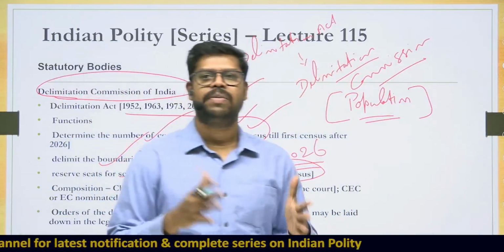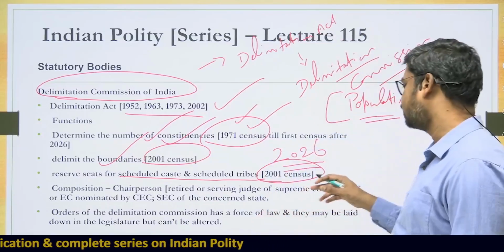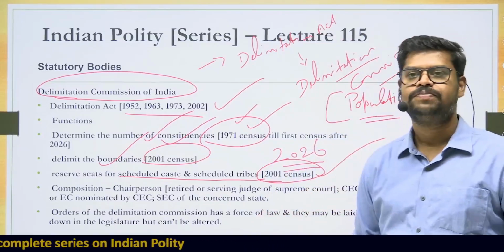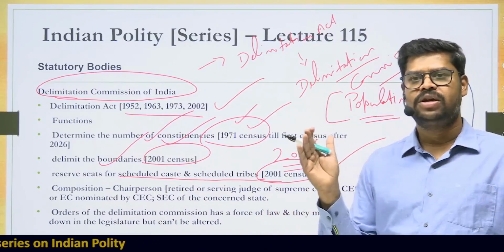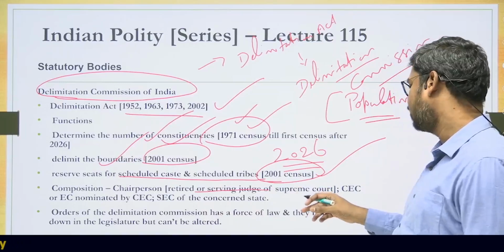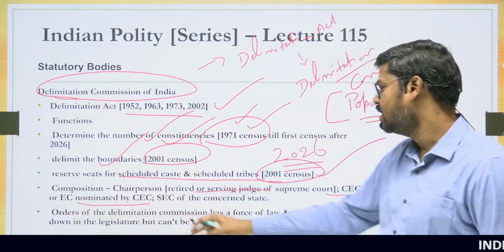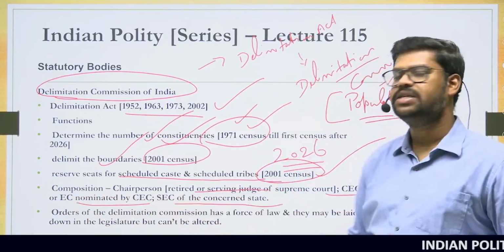So, who shall determine all those things? It is all to be done by the Delimitation Commission as per the 2001 census. And for that particular thing, we have already seen the composition. It consists of whom? A retired or a serving judge of the Supreme Court, the Chief Election Commissioner or any other election commissioner nominated by the CEC, and the State Election Commissioner of the concerned state.